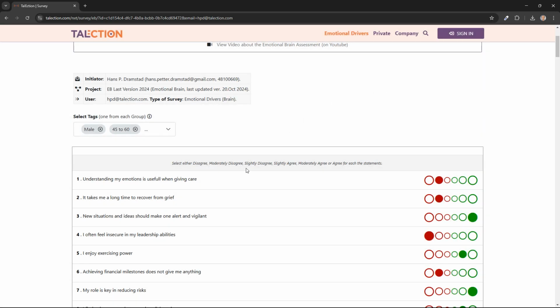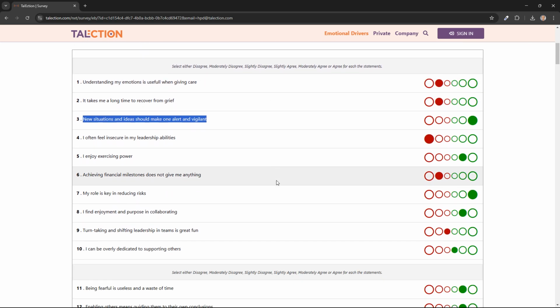Then let's look at the survey itself. There is a number of statements given, like this first one: understanding my emotions is useful when giving care. Then I'm asking you to grade that from disagree to agree, or something in between, like moderately agree, moderately disagree, slightly agree, or moderately agree. So select one of those and then go to the next statement, and then the next statement, etc.